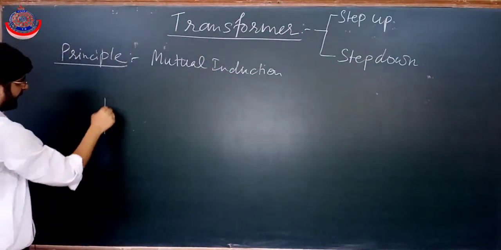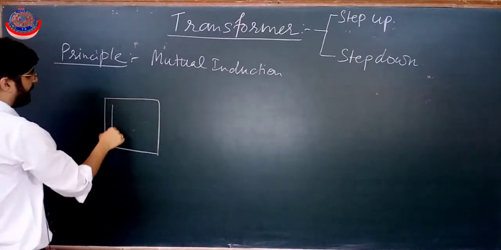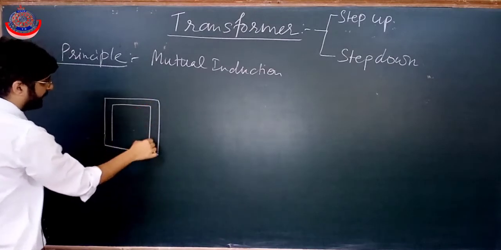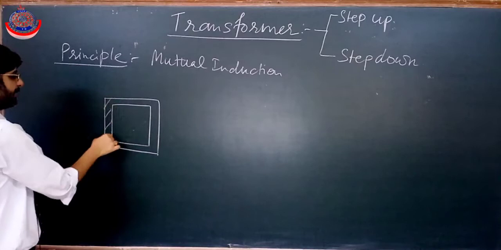If we talk about the construction, in construction what is there? Simply a laminated soft iron core is there. This is the laminated soft iron core.